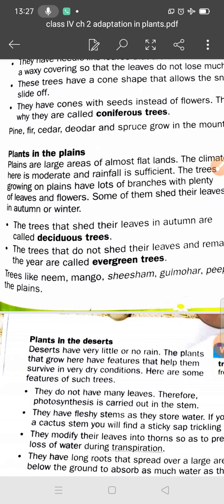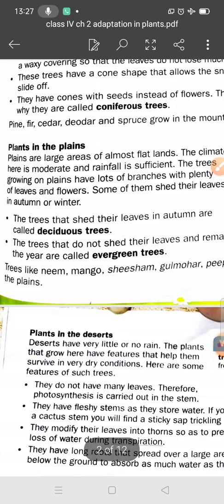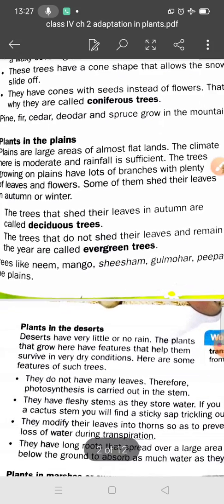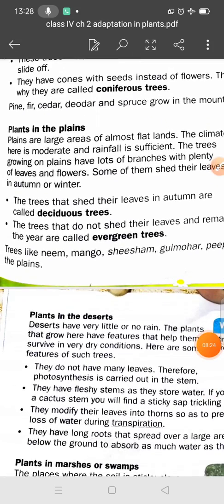So different types of trees are found in the plain areas, and green areas are everywhere here. The plants have loads of branches with plenty of leaves and flowers. Some of them shed their leaves in autumn, and some shed their leaves in winter. Those trees that shed their leaves in autumn are called deciduous trees, and those that do not shed their leaves and remain green throughout the year are called evergreen trees. Neem, mango, shisham, gulmohar, peepal, and banyan grow in these plain areas.